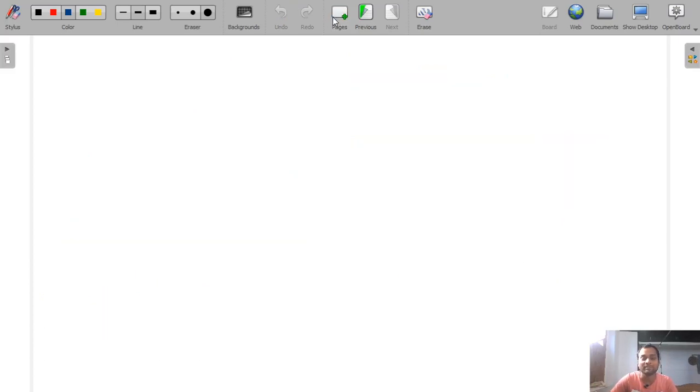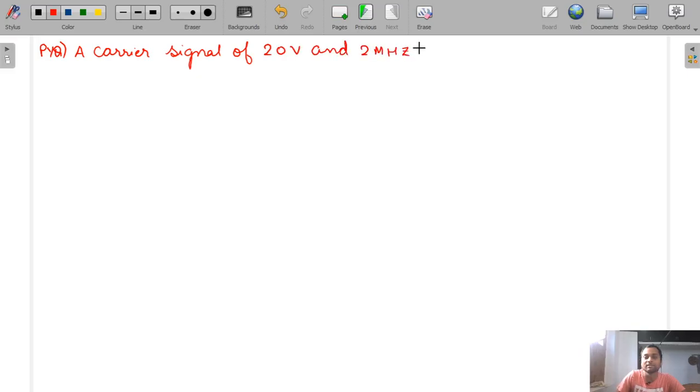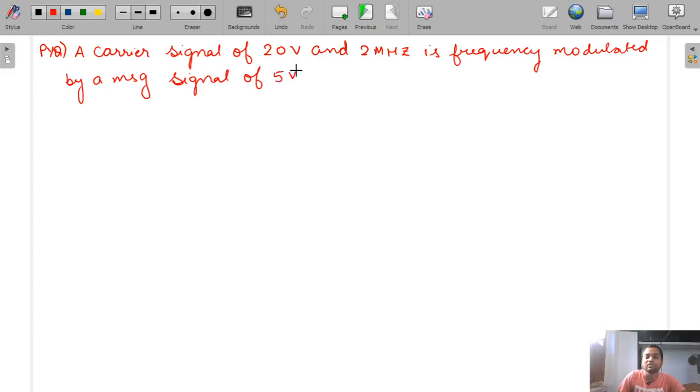So now let's take an example, a previous year GATE question. The question is: a carrier signal of 20 volt and 2 megahertz is frequency modulated by a message signal of 5 volt, 25 kilohertz with Kf is equal to 50 kilohertz per volt.